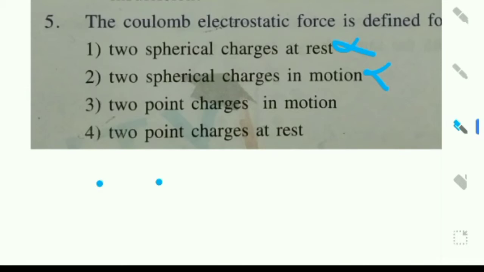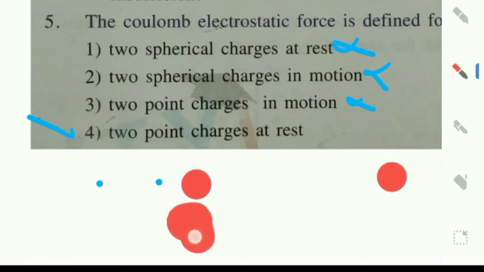Two point charges in motion is also wrong. Two point charges at rest, the fourth one, is right. Why? Because when we discuss Coulomb's law, we work with two point charges in these formulas. We cannot do spheres and solid spheres, that type of problem is handled in Gauss law.